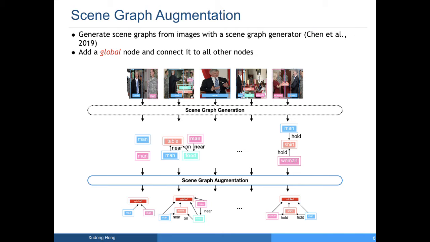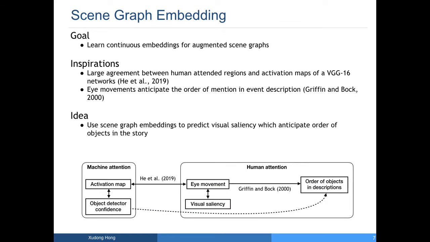To make use of the scene graphs of the images, we first generate the scene graphs from the images with a state-of-the-art scene graph generator. Because the scene graphs are not necessarily connected, we augment each scene graph by adding one global node and connecting it to all other nodes. After we have the augmented graphs, we would like to learn continuous embeddings for them.